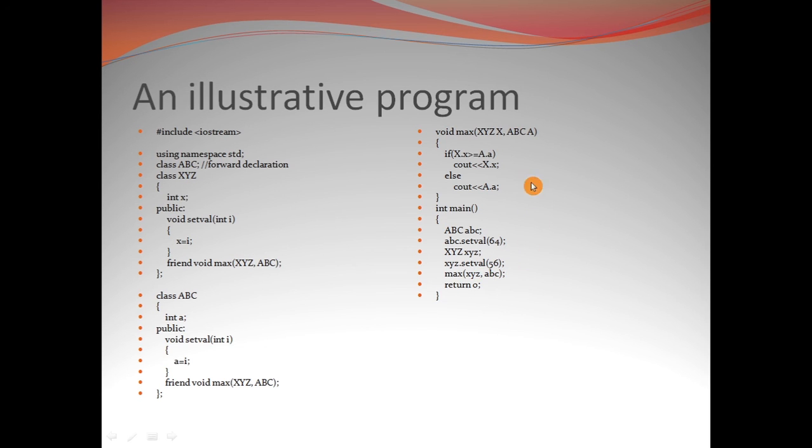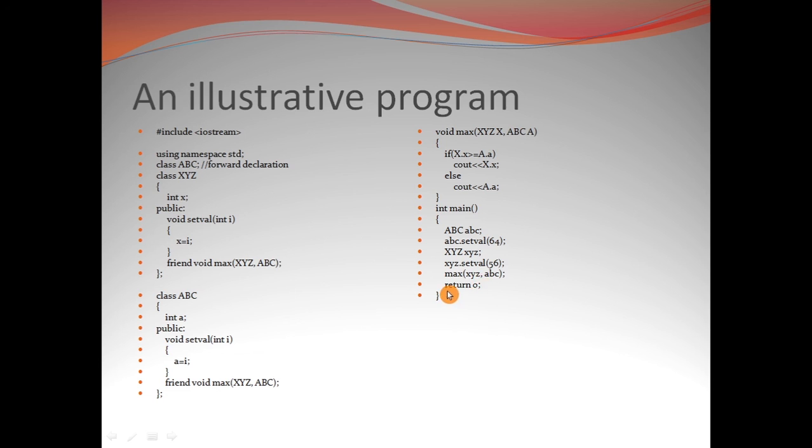After that, this function call will take the control of the program to this function body, where we see this sort of logic being implemented, and we should expect that 64, being the greater of the two numbers, will be output and returned from the program we have written over here.